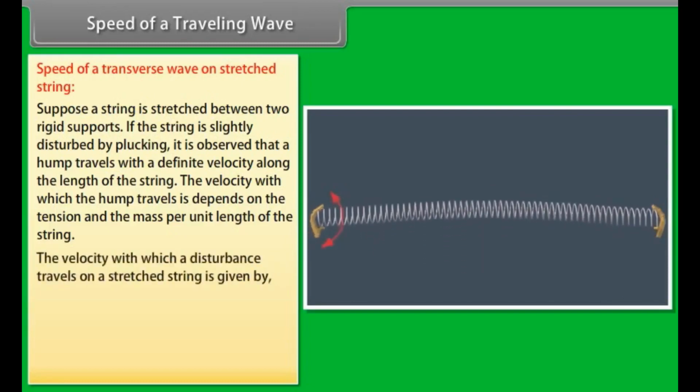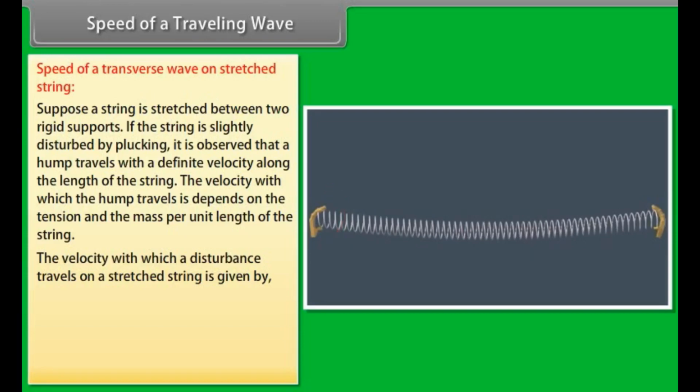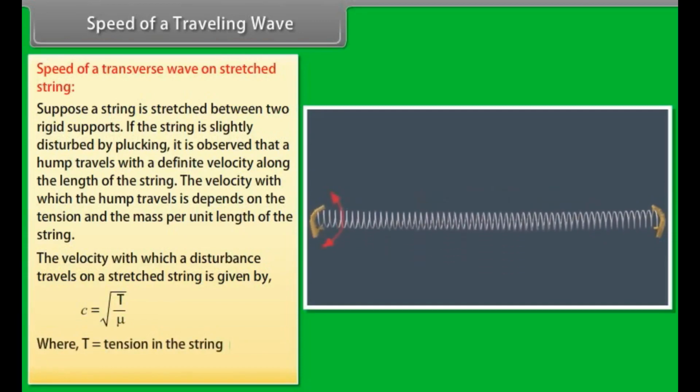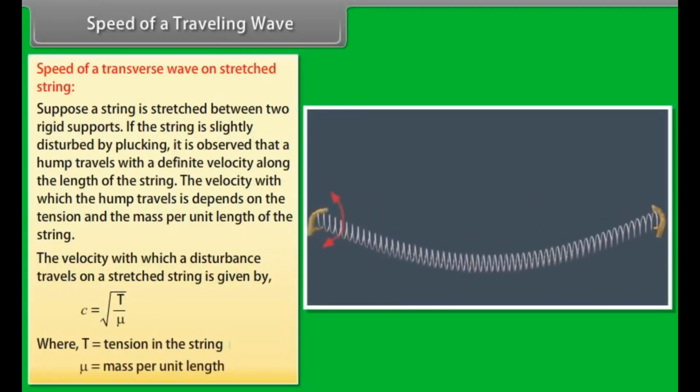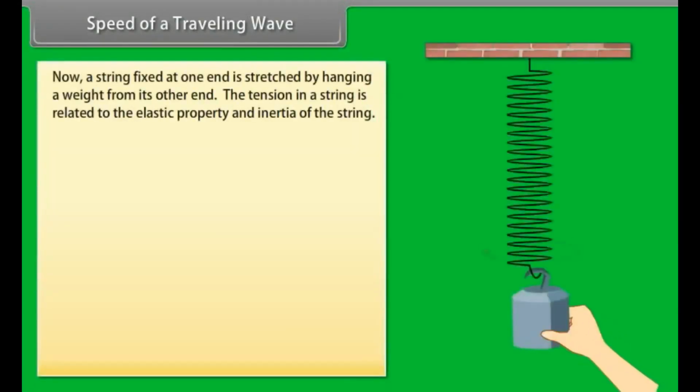The velocity with which a disturbance travels on a stretched string is given by C = √(T/μ), where T is the tension in the string and μ is the mass per unit length. Now, a string fixed at one end is stretched by hanging a weight from its other end.